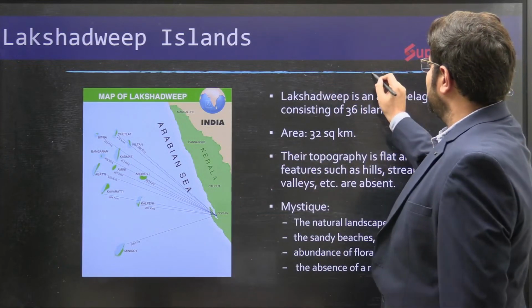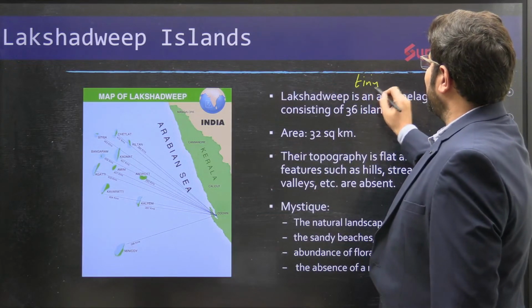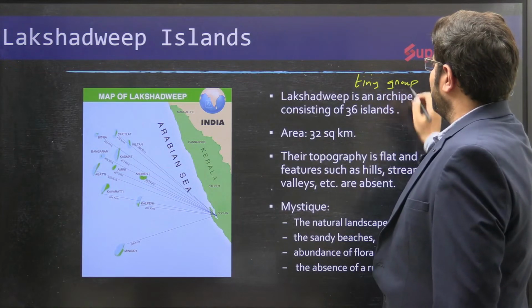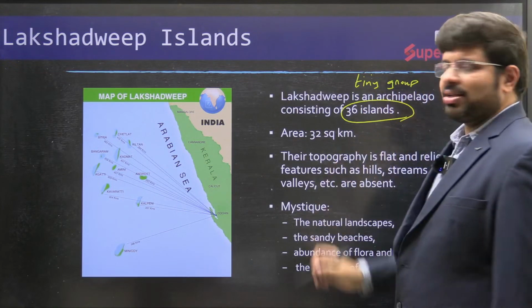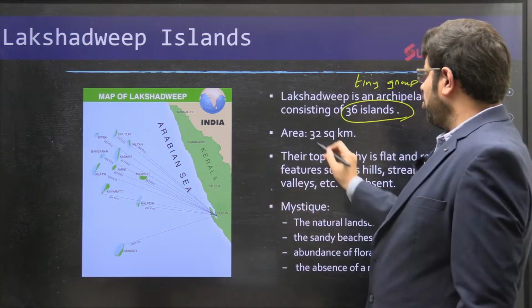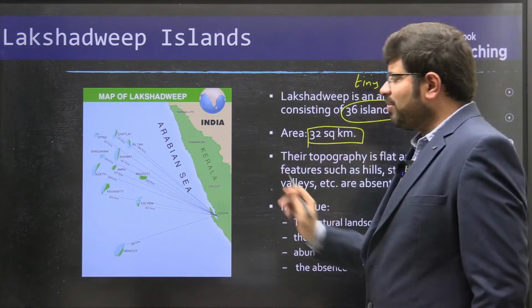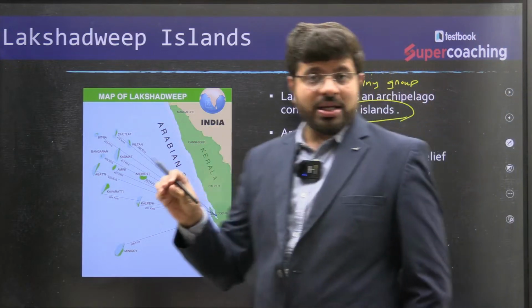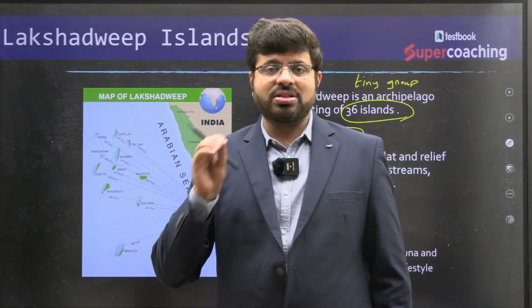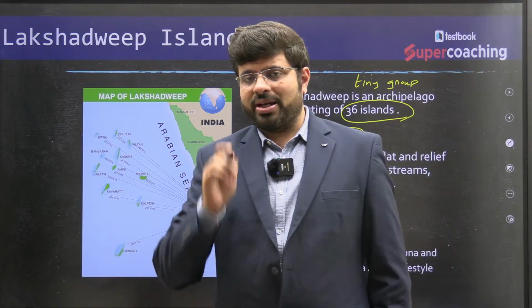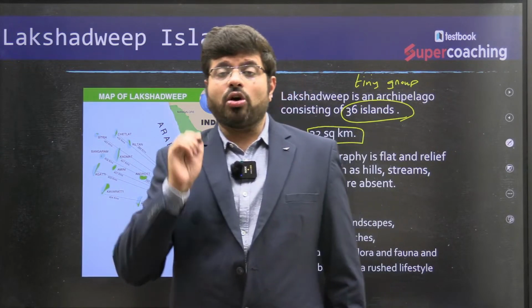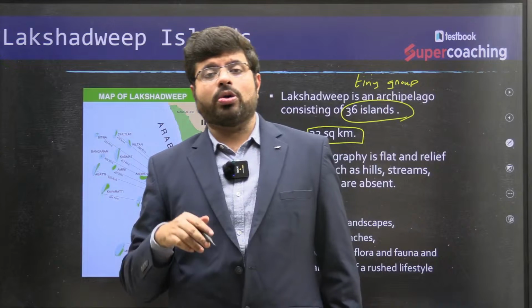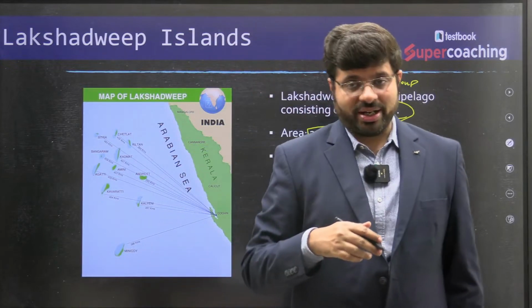Remember this: these are a tiny group of islands comprising just around 36 islands, covering a total area of around 32 square kilometers. Very, very little area. If you see the India map, you can see the Andaman Nicobar Islands, but you cannot see much of the Lakshadweep Islands, which are very tiny dotted structures on the political map of India, isn't it?